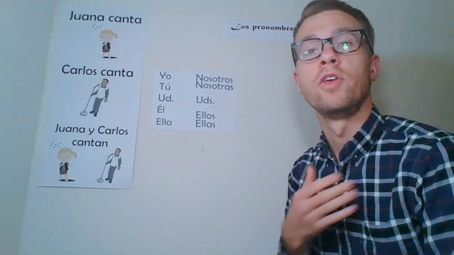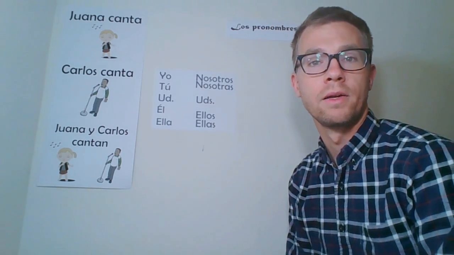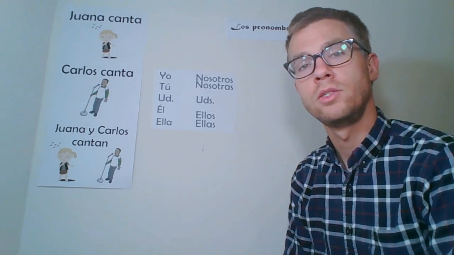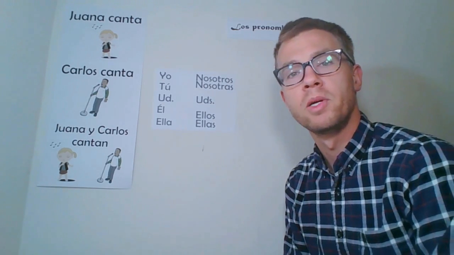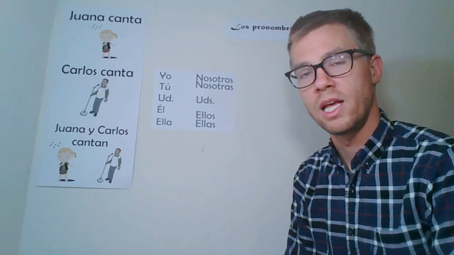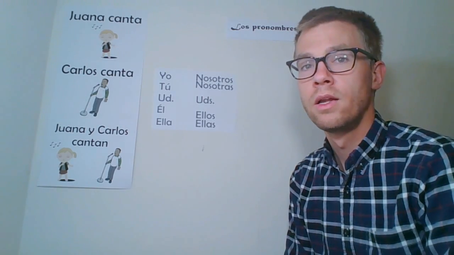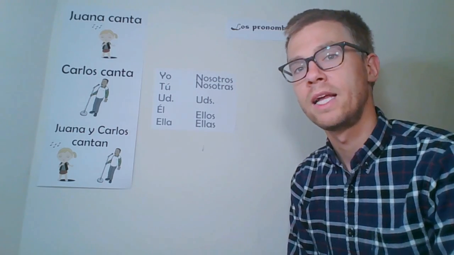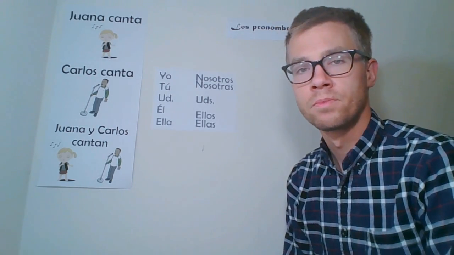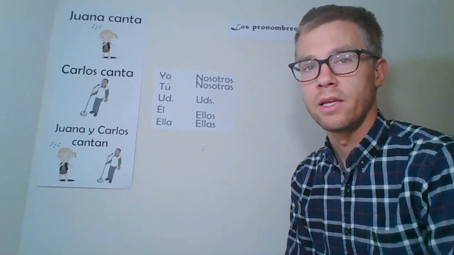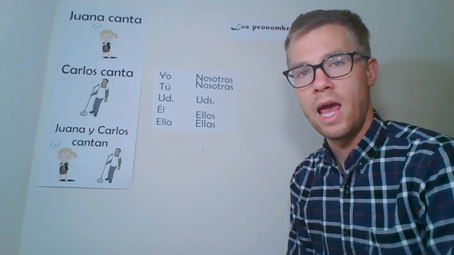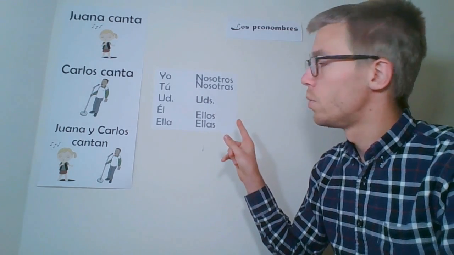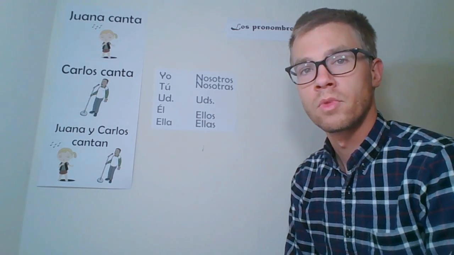First, we have yo. Yo means I. We have tú. Tú means you. That one's easy to remember because it rhymes. We have usted. That also means you, but that's the formal form. More on that later. We have él. Él means he. Ella means she.